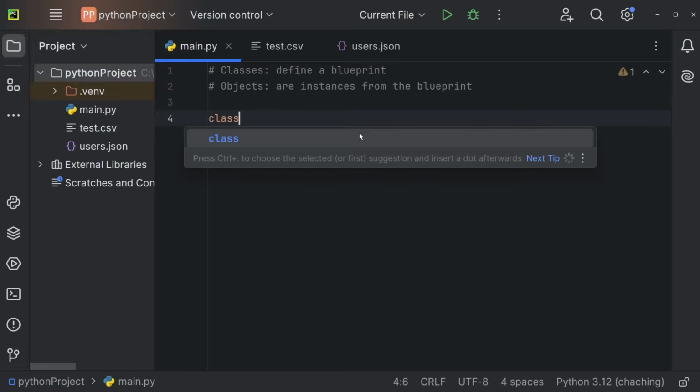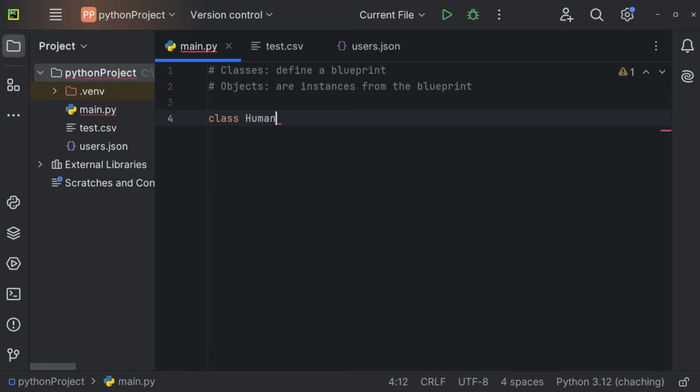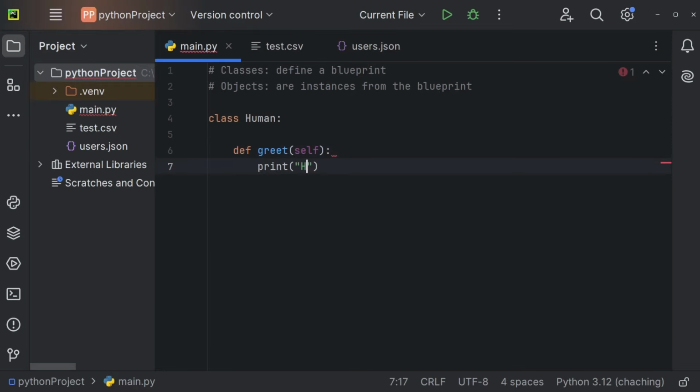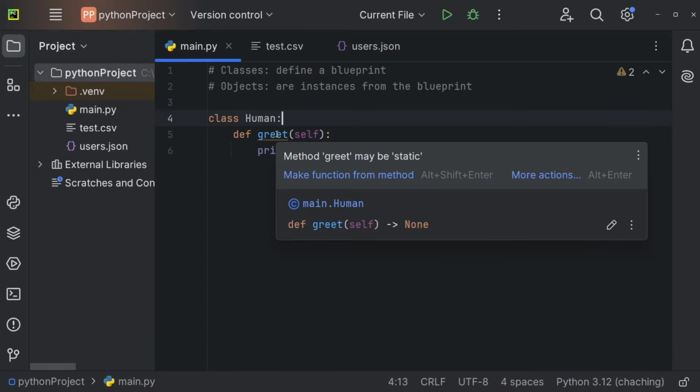So let's create a class, human for example, like so, followed by a colon. And now we could, for example, for every single human, create a method. So let's define that one right here. Def greet, for example. So every single human can greet. We need to pass self right here, but you do not yet need to understand what self means. And now I'm just going to print hello, for example, like so. So now we have this greet method right here.